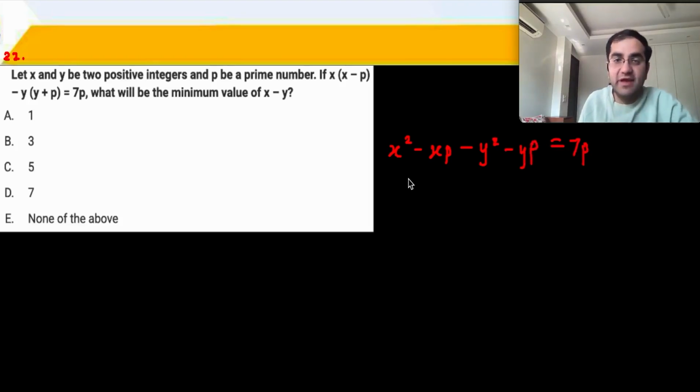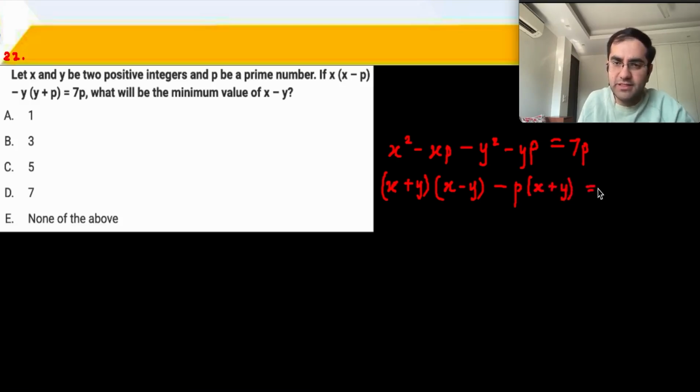So we get x plus y into x minus y, that is x square minus y square, minus p common, x plus y is equal to 7p. So now we can take x plus y common, and you get x minus y minus p is equal to 7p.